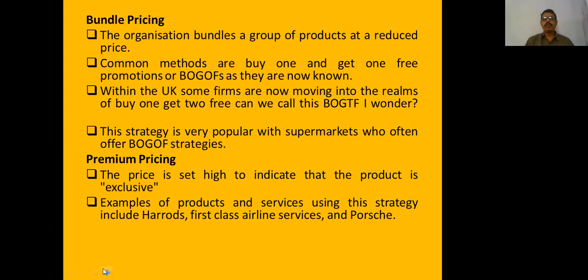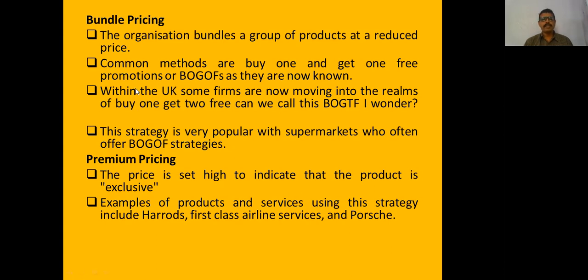Bundle pricing means a group of products will be offered at a single price. In the sense, take the example of tourism. Buy one get two free. Buy one get one free. These are all what we call bundle pricing. Two or more products are together priced. For example, in tourism, they fix a common price for traveling, transportation, boarding, lodging, guiding, and many other things.